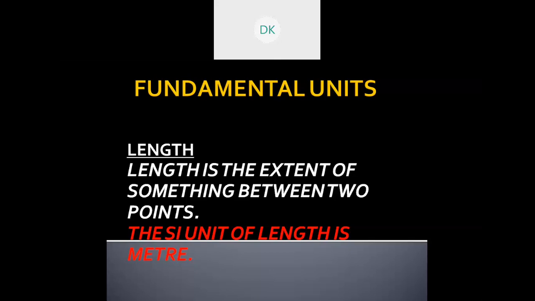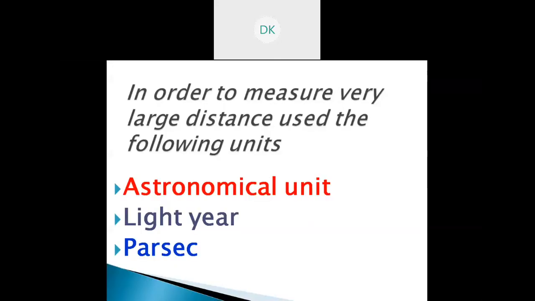In order to measure a very large distance, which units could be useful? The following units are useful to measure larger distances: astronomical unit, light year, parsec. Okay, I repeat, astronomical unit, light year, parsec. Which large distances can be measured? The distances of objects in astronomy, like the distance between the sun and the earth, the sun and other planets. To measure the distance between those, we can use the astronomical unit.